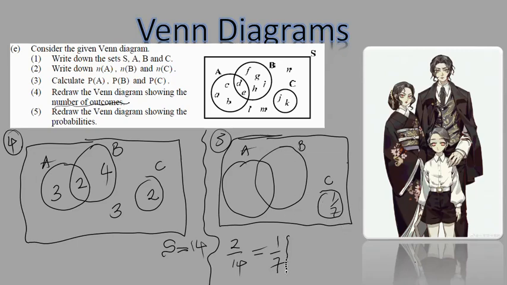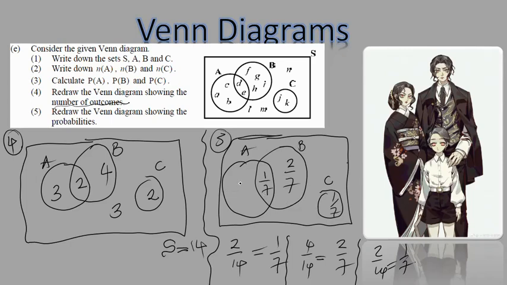And then I have B. B is what? I have 4 items there. So it's 4/14, which is the same as 2/7. So here I have 2/7, right? There we go. And then I go to this part now, the intersection. The intersection is 2/14. We said 2/14 is the same as 1/7. So this is also 1/7.